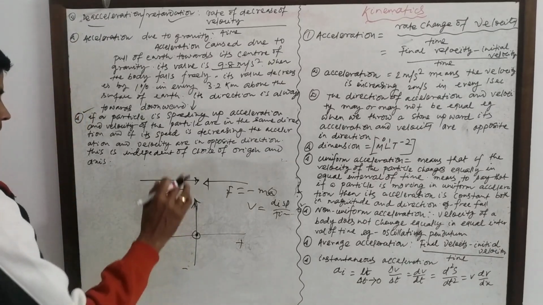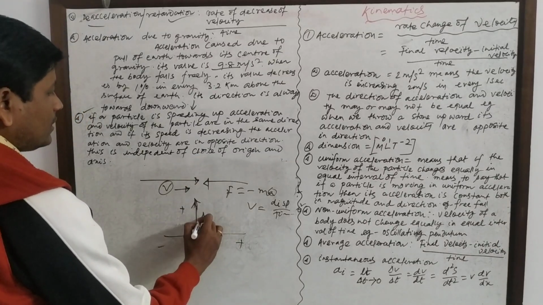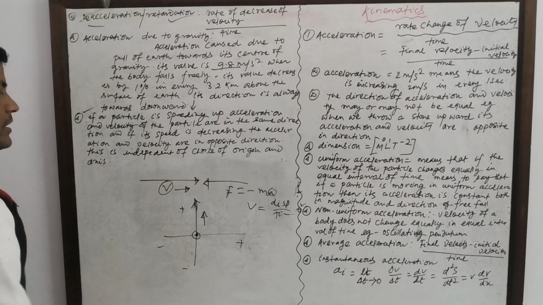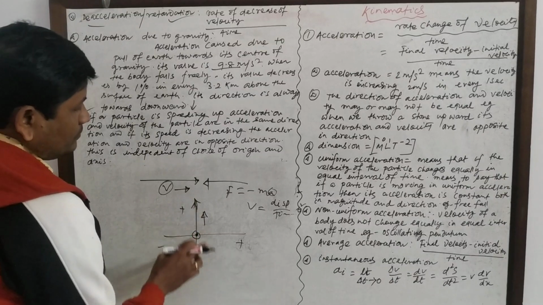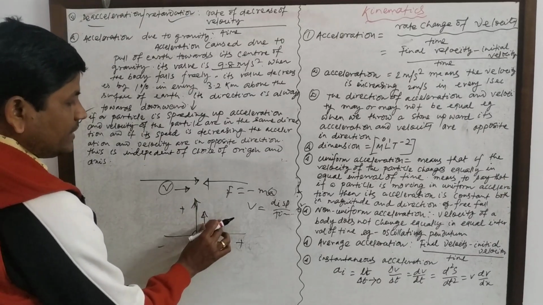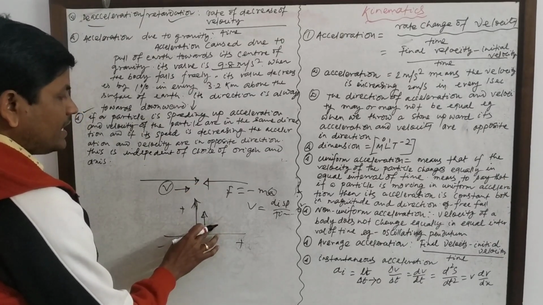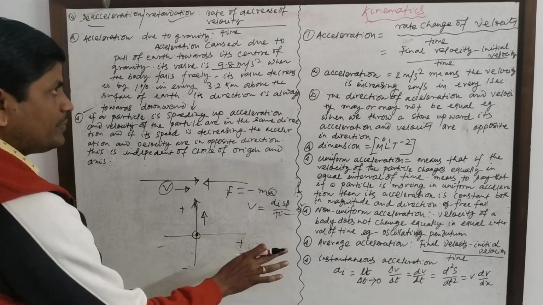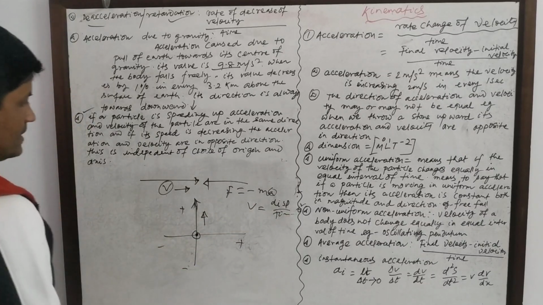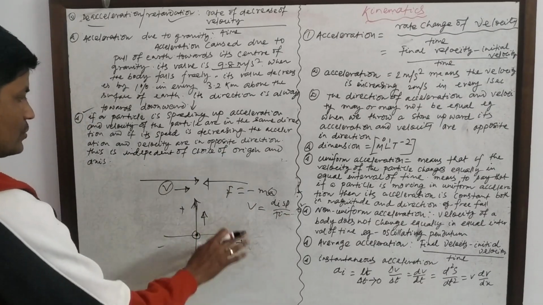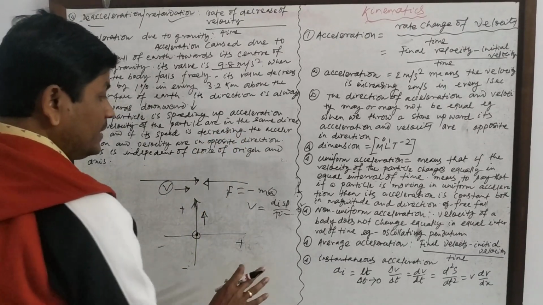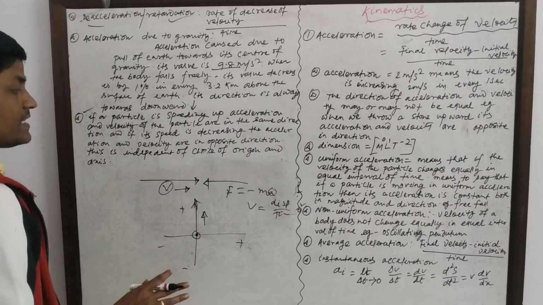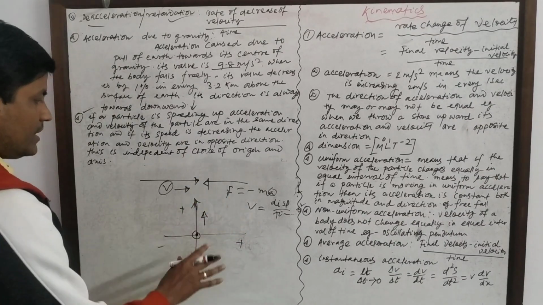Now if we throw the particle upward, then the velocity will decrease. That means the acceleration due to gravity will be negative. As velocity is decreasing, the acceleration and velocity will be in opposite directions when the speed is decreasing.